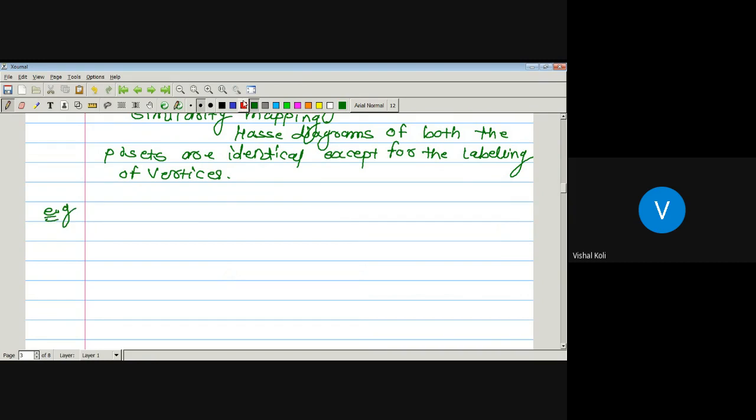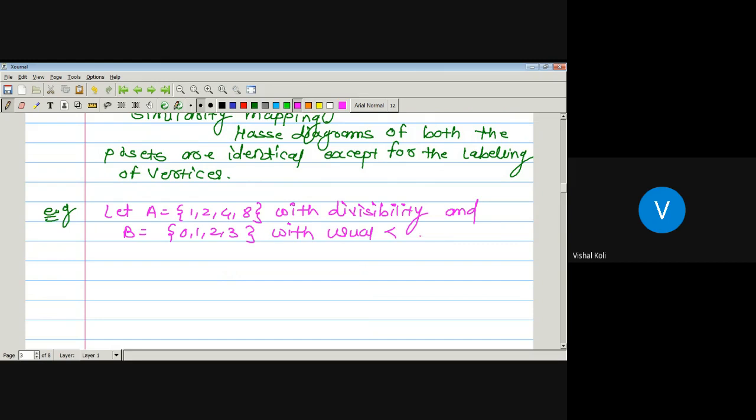Example: let capital A be a set having elements 1, 2, 4 and 8 with the relation divisibility, and capital B be a set having elements 0, 1, 2, 3 with the usual strictly less than relation, which are partial order sets. So capital A is a set with relation divisibility and capital B is a set having elements 0, 1, 2, 3 and the relation defined on capital B will be strictly less than.